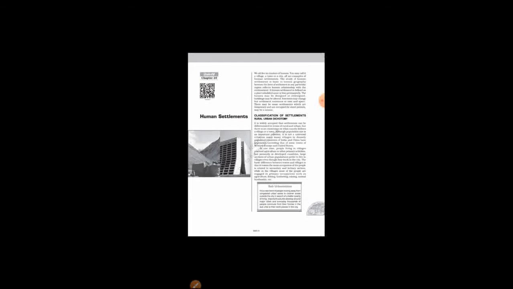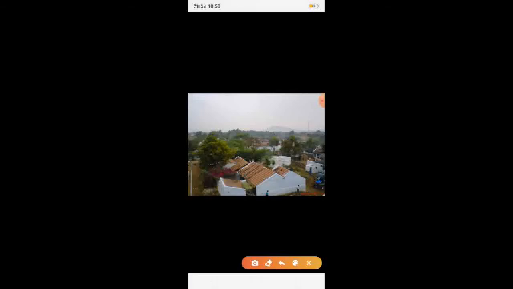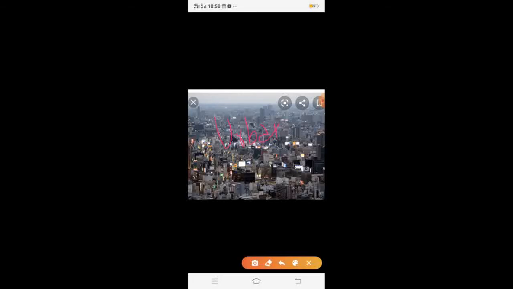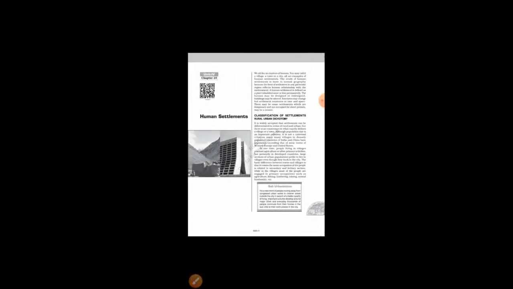Next, let us see the classification of settlements. Now basically your settlements can be classified into two types. These are number 1 rural and number 2 urban. ये general classification है. This is a general classification. However, there is a dichotomy in the classification of rural and urban areas. So there's a huge debate, you can say, or difference in opinion. Dichotomy, as I was saying, means there is a difference in opinion in the criteria to classify a settlement.